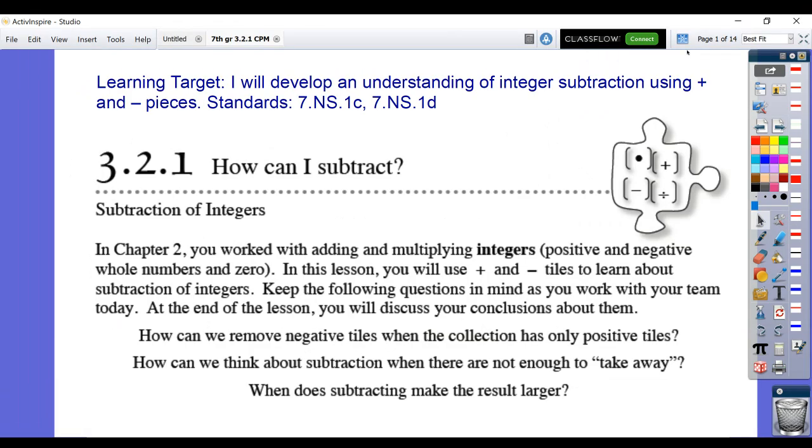This video is to help you with the concepts from 3.2.1, working with subtraction of integers. In Chapter 2, you worked with adding and multiplying integers, positive and negative whole numbers and zeros. In this lesson, we're going to work with positive and negative tiles to learn about subtraction of integers.